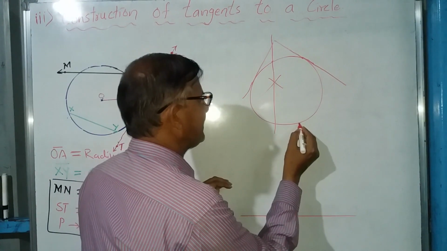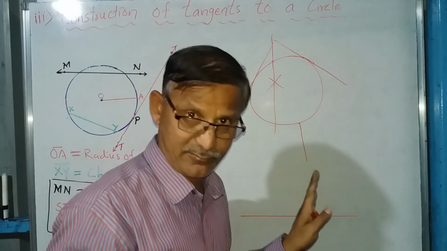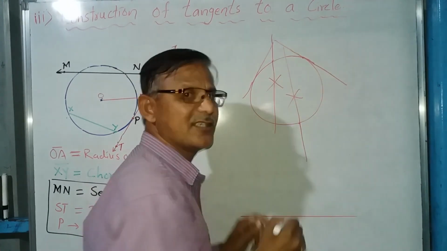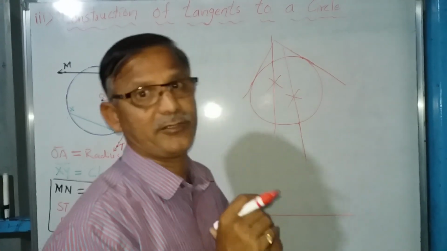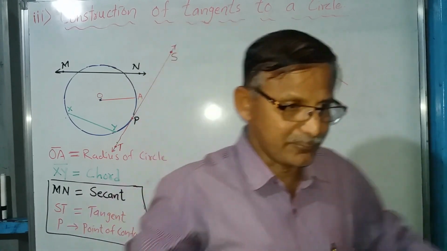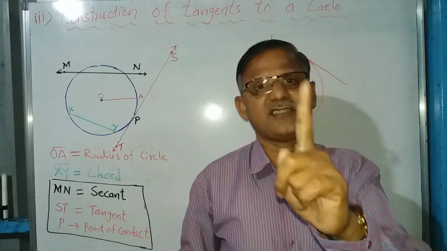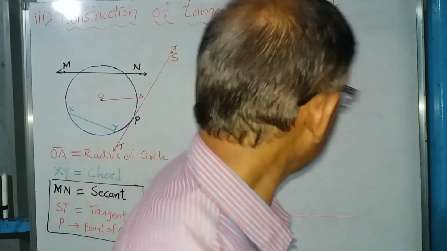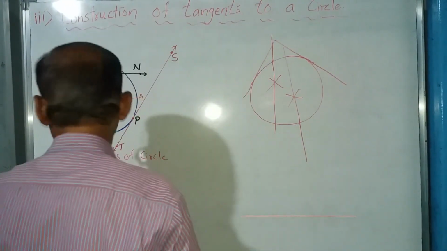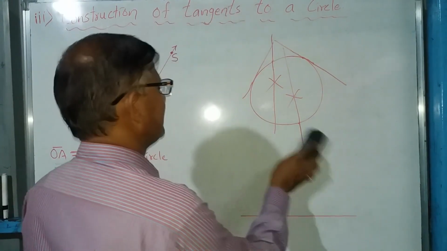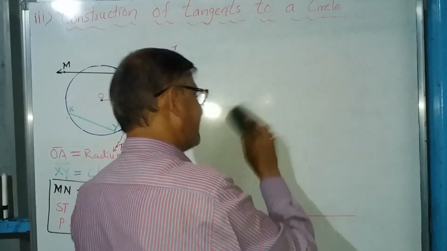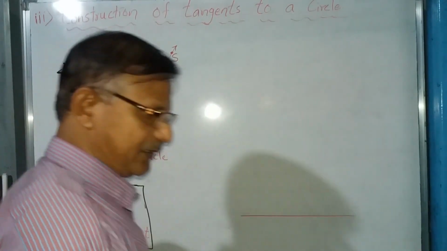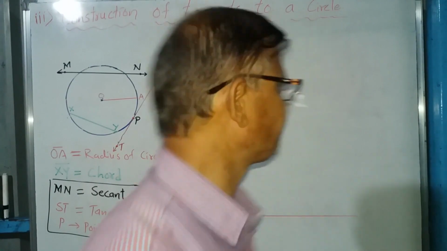If I draw a line like this, this is not a tangent. Why? If you produce it this side, it will cut the circle. So this is not a tangent. You should know that first of all. If you produce the line both the sides, the line should touch the circle at only one point. That is a tangent. Now you understood what a tangent is. Actually, on these tangents we have a theorem which you will study in the lesson Circles.